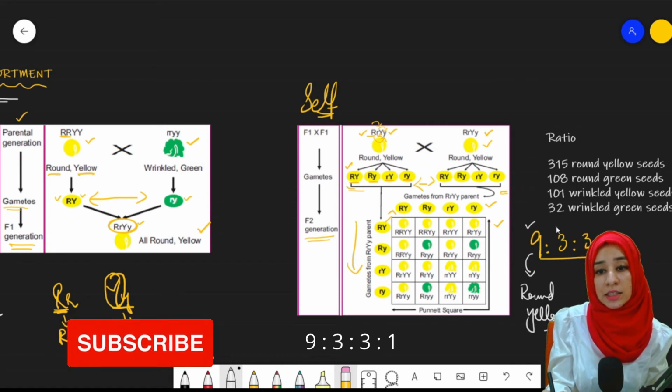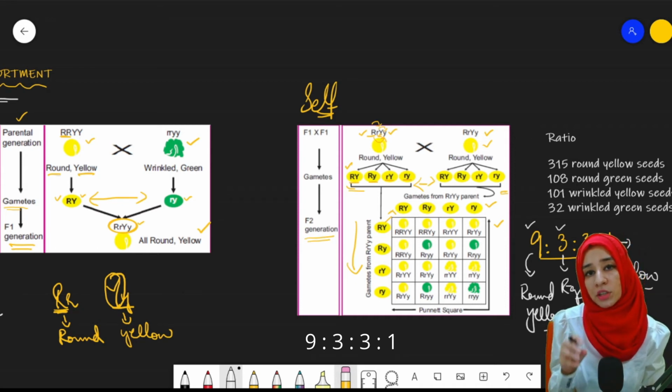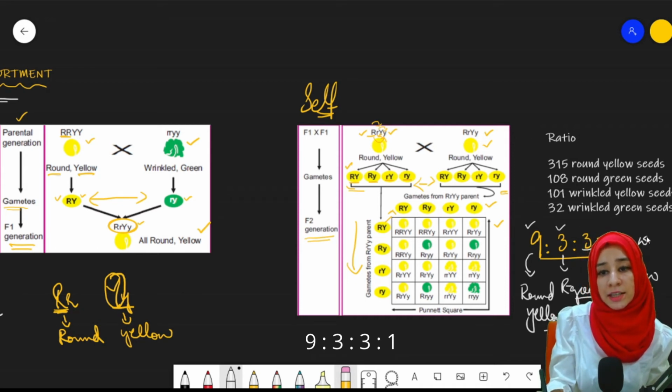Then 3 is the total number of round green seeds. Similarly, this 3 is the wrinkled yellow seeds. And only one probability for the production of recessive seeds, which are wrinkled green seeds.